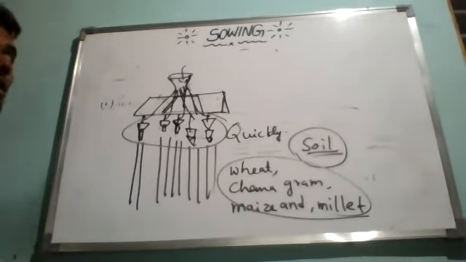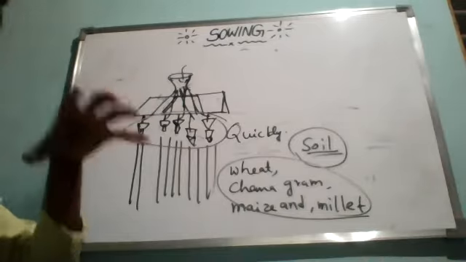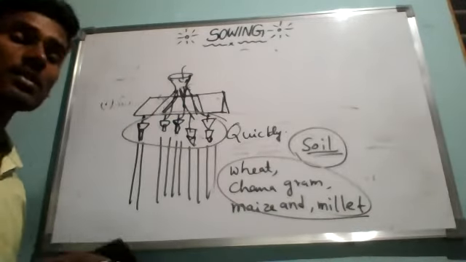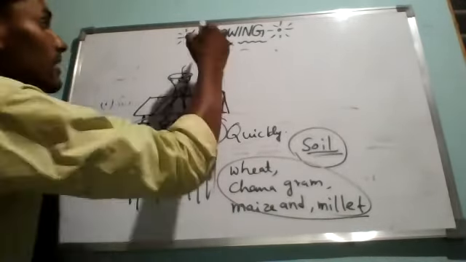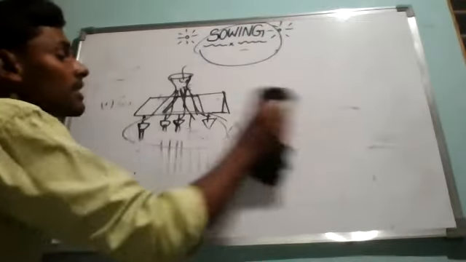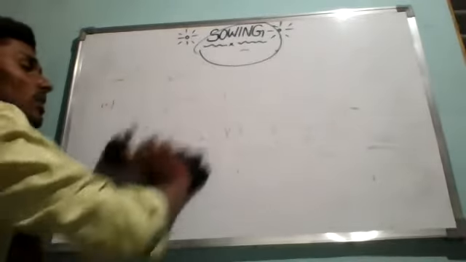Now we'll study what are the main safety precautions. Safety measurements means what we used to call precautions for sowing seeds. Are you able to understand? So what kind of measurements or safety precautions we have to follow for sowing any kind of seeds, now we'll study that. What is our heading now?